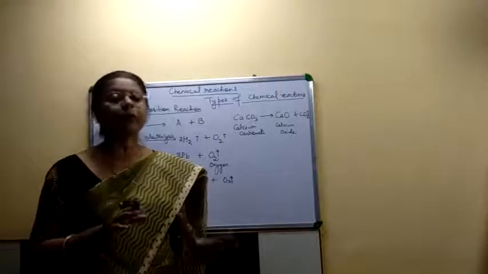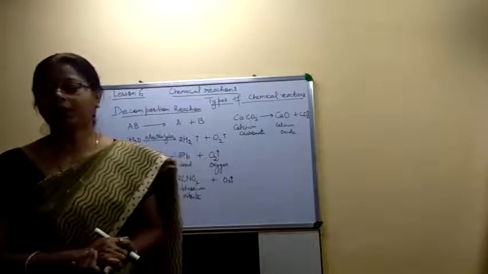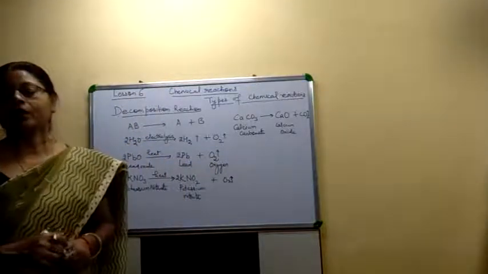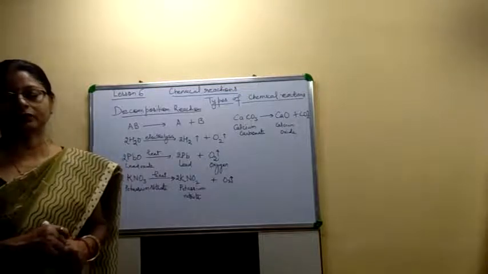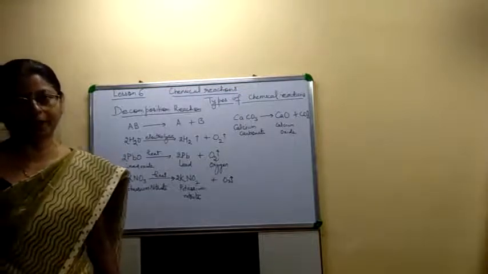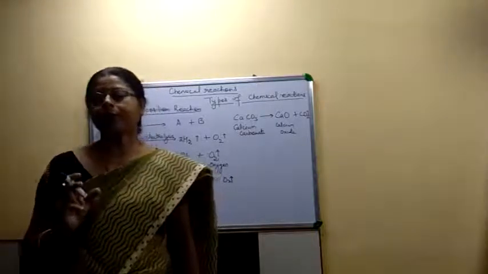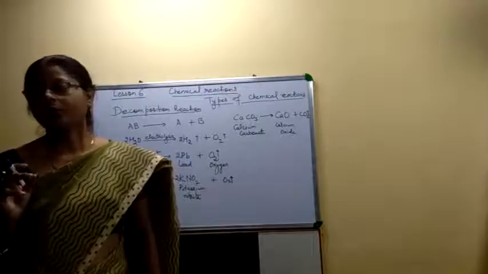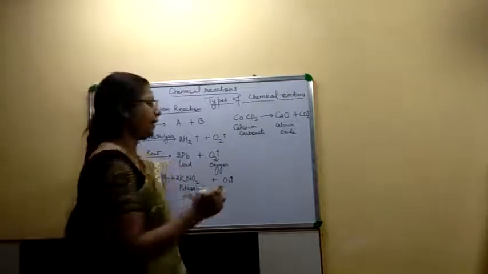One more example in which one compound breaks down into three new compounds. The example is copper nitrate. When we heat copper nitrate in the laboratory in a test tube, it will break down or decompose into copper oxide, nitrogen dioxide and oxygen.